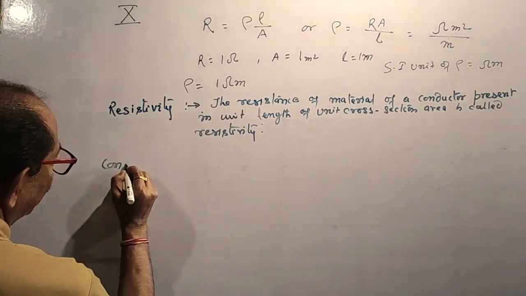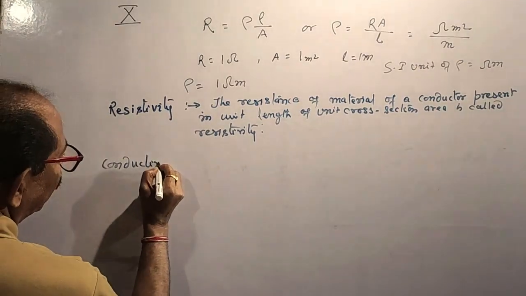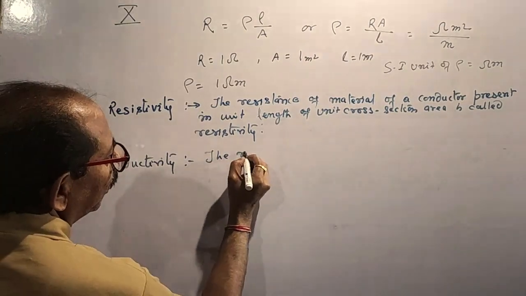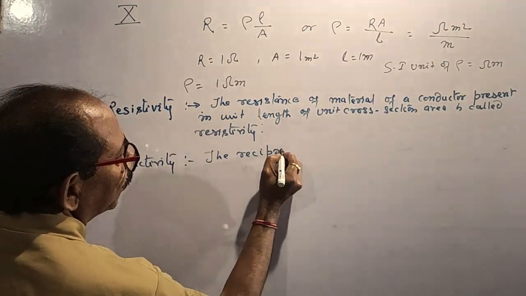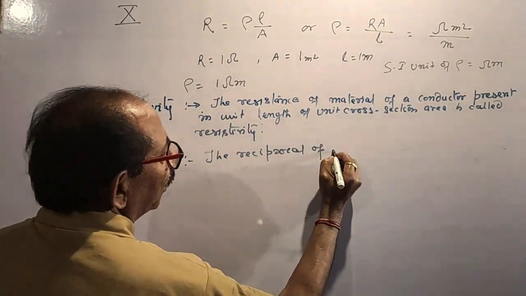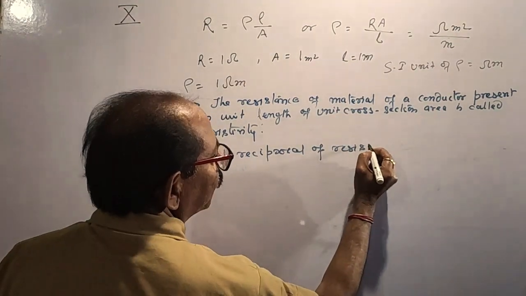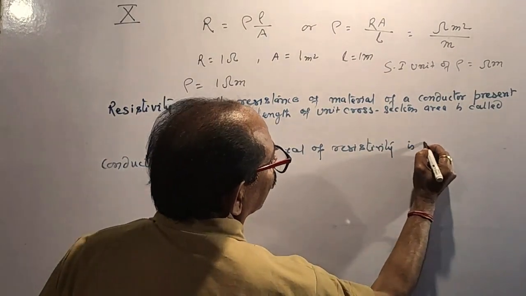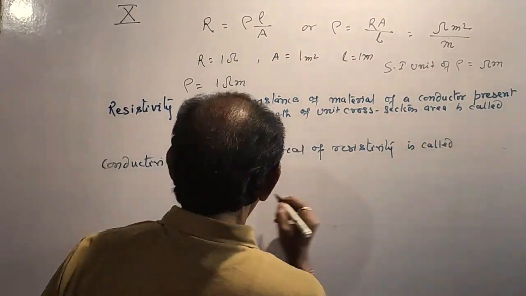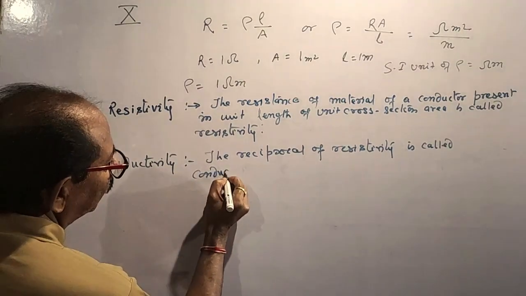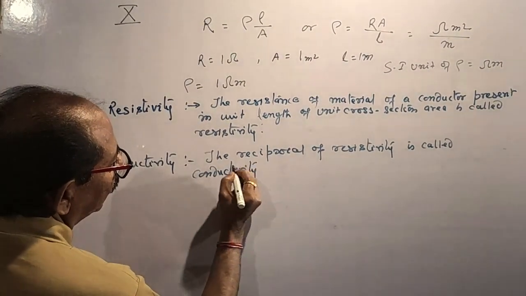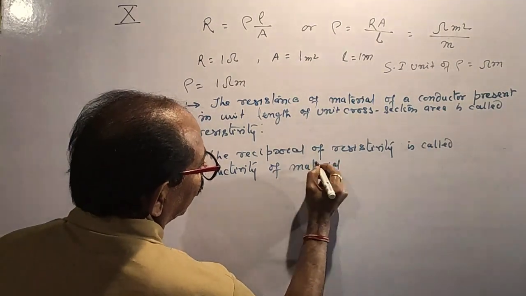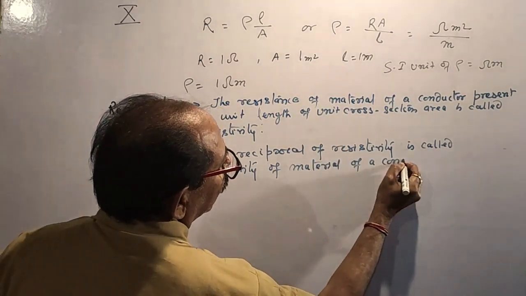Conductivity. The reciprocal of resistivity is called conductivity of material of a conductor.